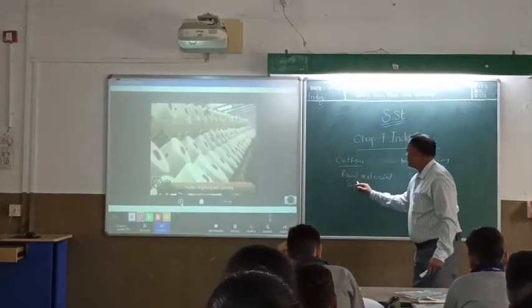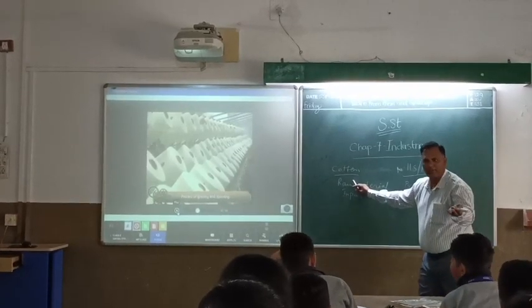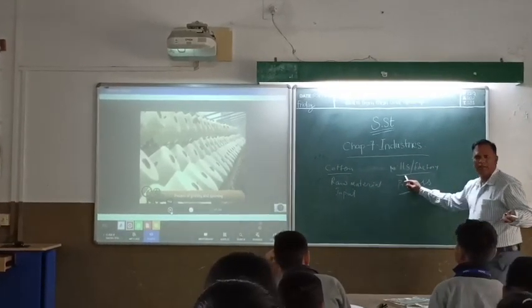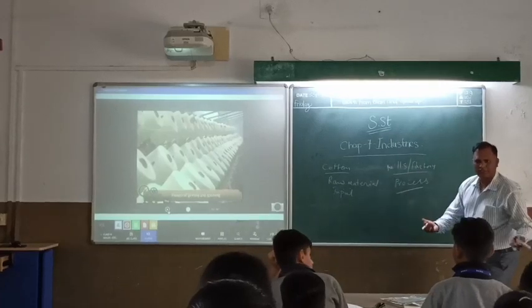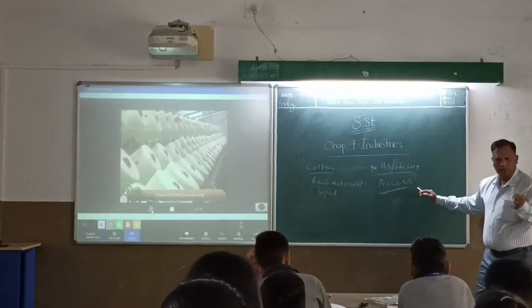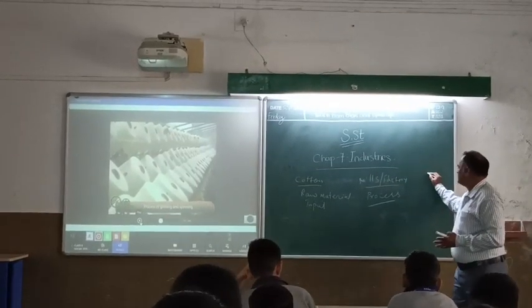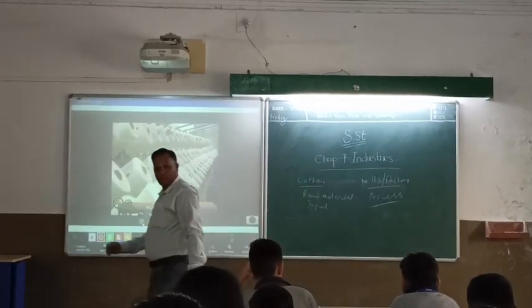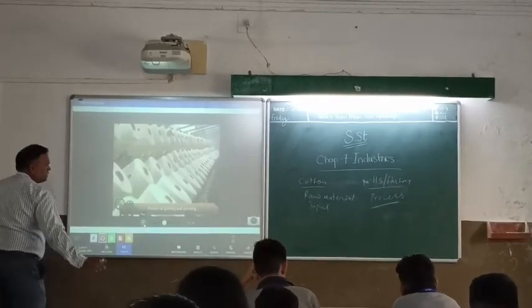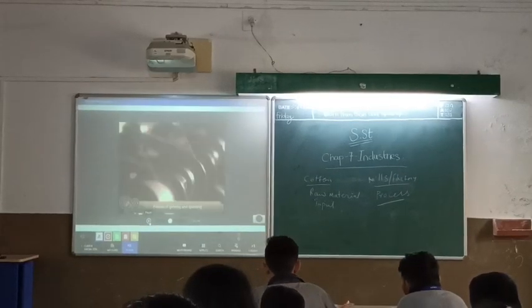So the raw material, that is cotton, which is grown by the farmers, after harvesting is sent to the textile mills. Here what happens? The process takes place to convert that cotton into threads, and the final product, the output, is converted into yarn.